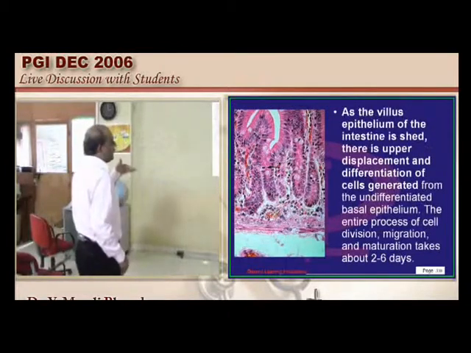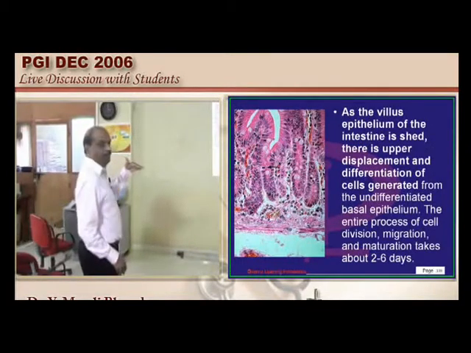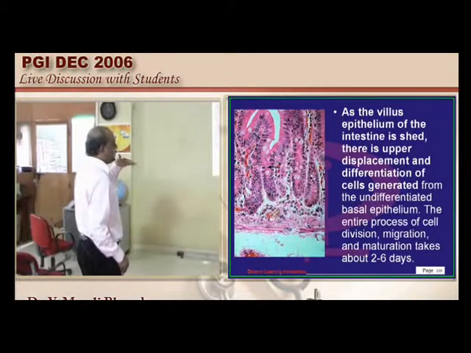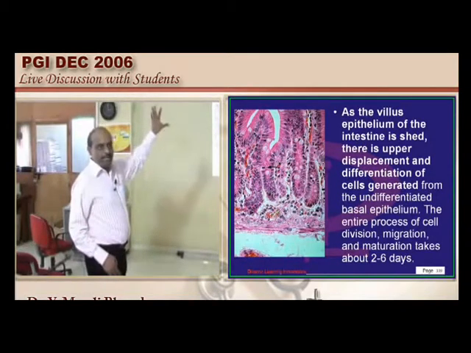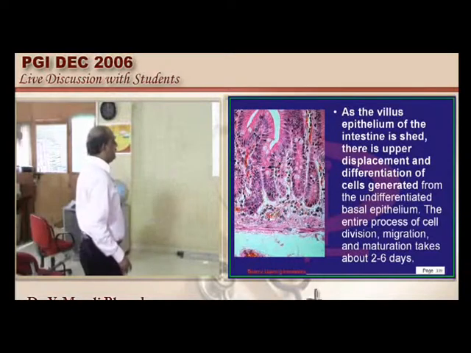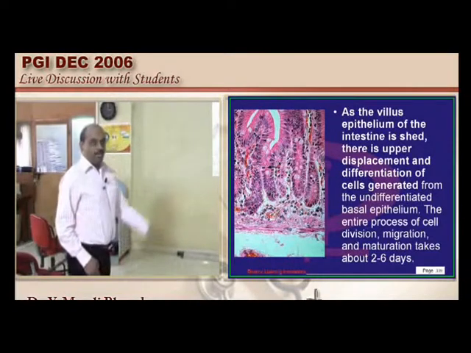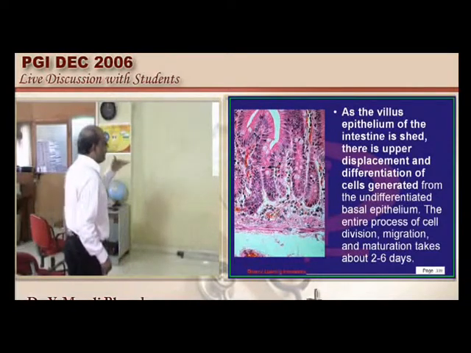Here you can see the lower half of the crypts will show undifferentiated cells which have a very high mitotic rate. This is the normal histology which we all learned in first year MBBS. Now in a case of celiac, if you take the jejunal biopsy, the lamina propria will show a lot of lymphocytic infiltration.